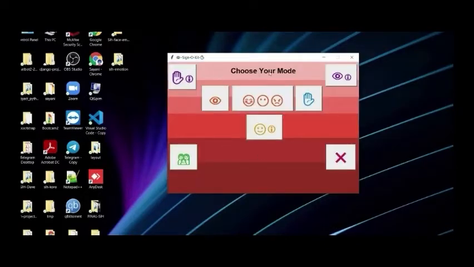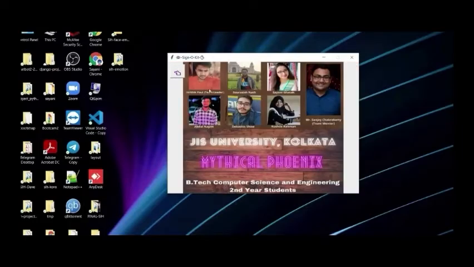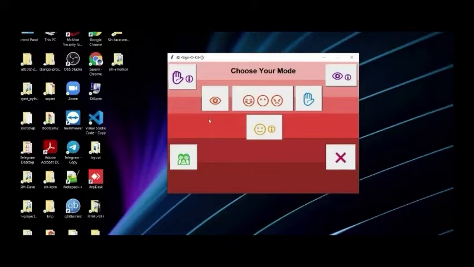You can see that we use lots of buttons here, so let's go one by one. Firstly, starting with this team member button. If I press here, you can see our team members and our mentors' details are present here. Our team name and every detail is present here. So this is for team member details. Now I am pressing the back button.